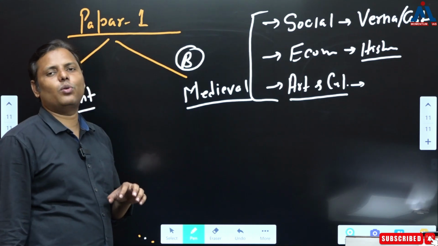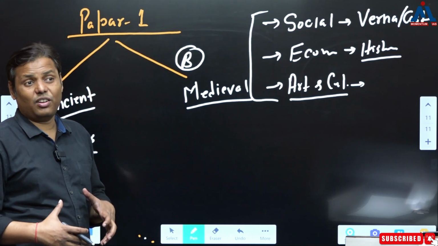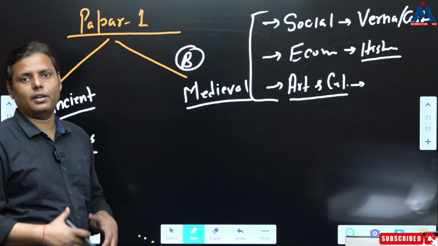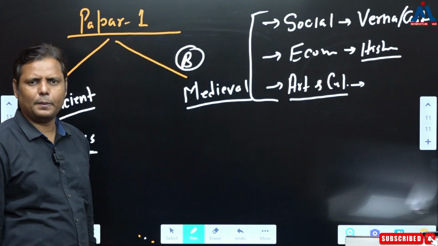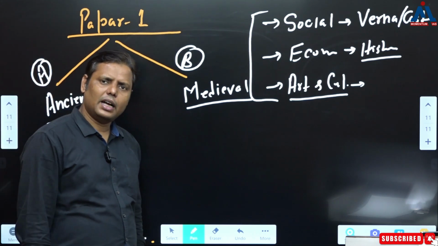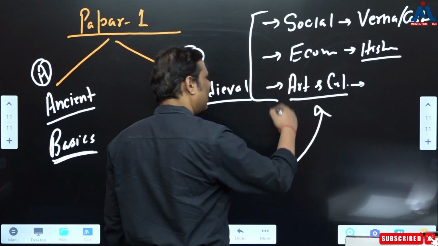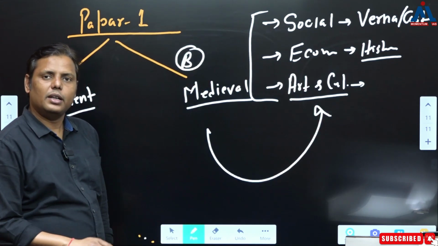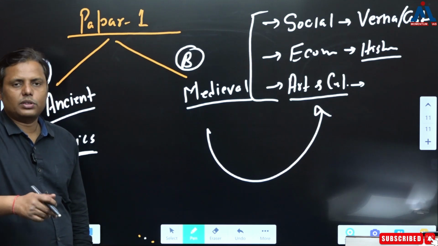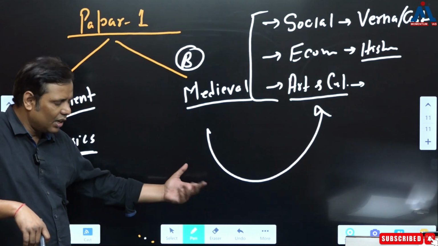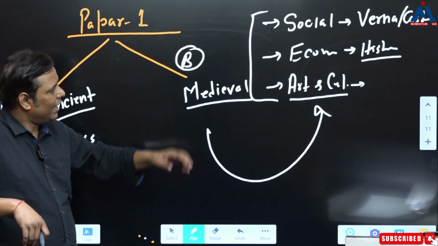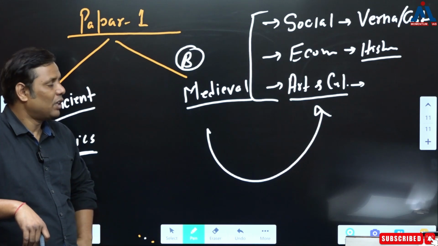But then how many questions do you find from the core political history of this period? There are very few questions, right? Minor questions are being asked. Most of the questions, again I'll say, were coming from this particular dimension only. And what do you ultimately study in which part? That you study in the general studies part. When it comes to, let's say, society.